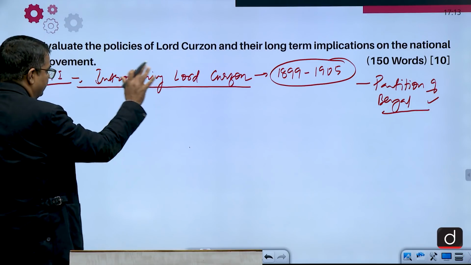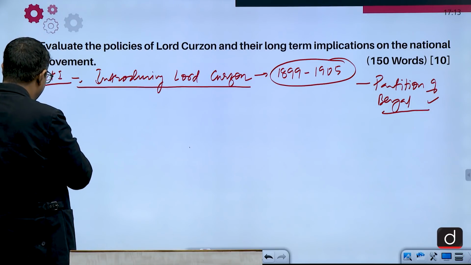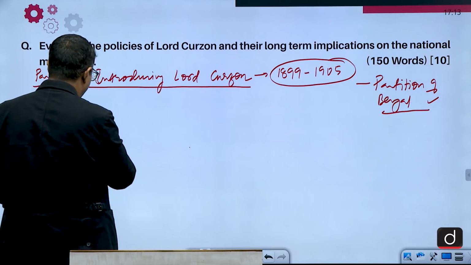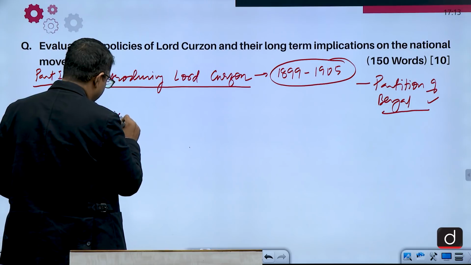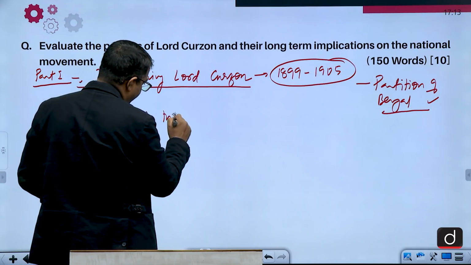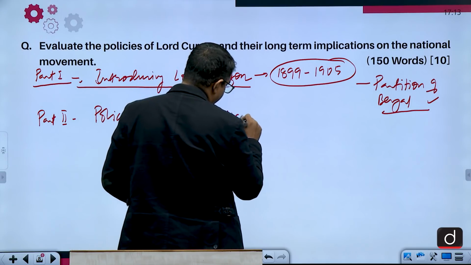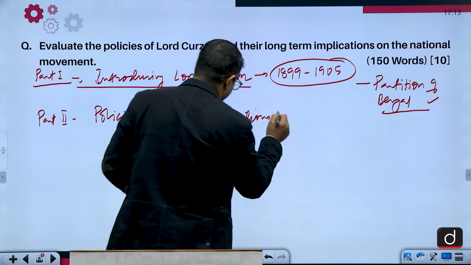So after introducing in the first part, in part 2 you write policies and their implications. Here you start writing.